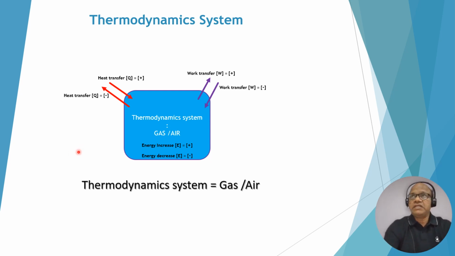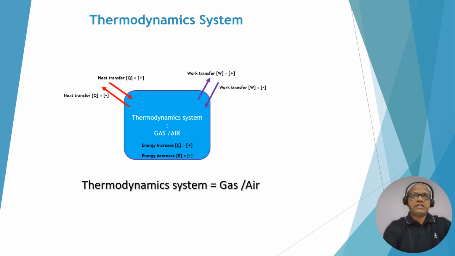In a thermodynamic system, there is a sign convention that we should follow. If heat is added to the system, it is considered positive. When heat is taken from the system, it is considered negative. When work is done by the system, like high pressure gas generating power through the turbine, it is considered positive. When work is done on the gas or on the system, it is called negative. For example, a compressor compresses the gas and transfers energy to the gas, the thermodynamic system, so it is considered negative.